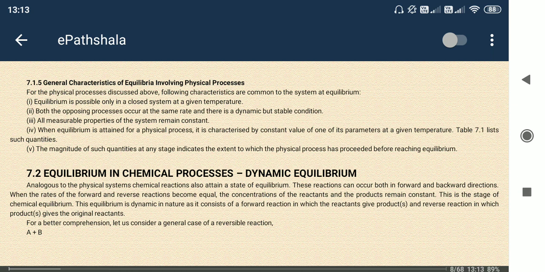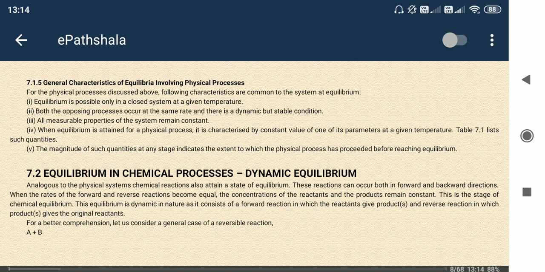But dynamic does not mean the reactant is not changing to product. Reactant is changing to product and product is also changing to reactant. That means the process is happening in both the forward and backward directions. That's why this is dynamic.